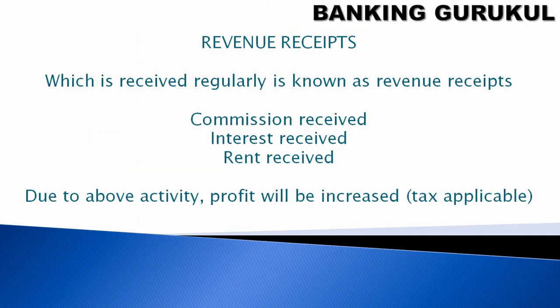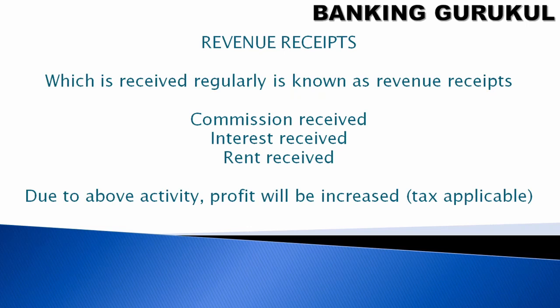So what are revenue receipts? What is received regularly is known as revenue receipts. These happen regularly. For example, commission received, interest received, rent received. Sometimes it will be daily or monthly, or it can happen 4-5 times in a day. Due to these activities, profit will increase, because commission, interest received and rent received are income.